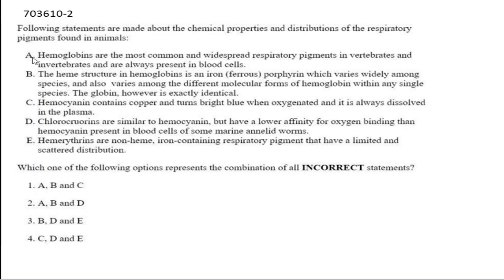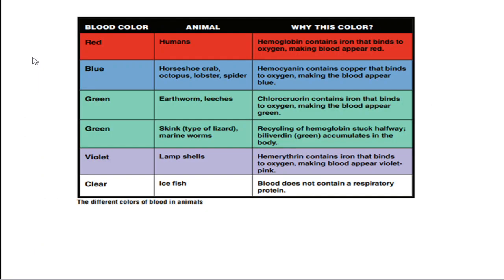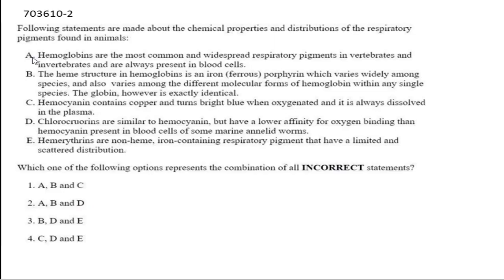Option A: hemoglobins are the most common and widespread respiratory pigment in vertebrates and invertebrates, but hemoglobins are present only in vertebrates, not in invertebrates. Second, heme structure in hemoglobin varies widely, and different molecular forms of hemoglobin, the globin. Option B is incorrect because we all know fetal hemoglobin and adult hemoglobin have globin genes that change. So statement B is incorrect, and statement C is absolutely correct. Hemocyanin has copper that binds to oxygen, so when oxygenated they will be bright blue in color. So we need to omit statement C because they are asking for the incorrect statement.